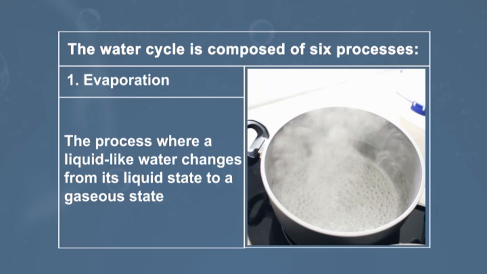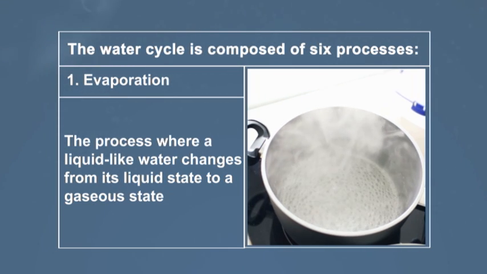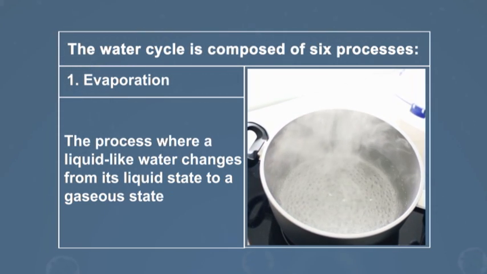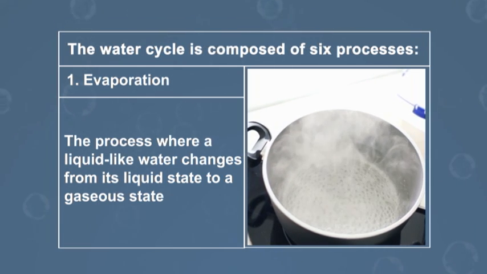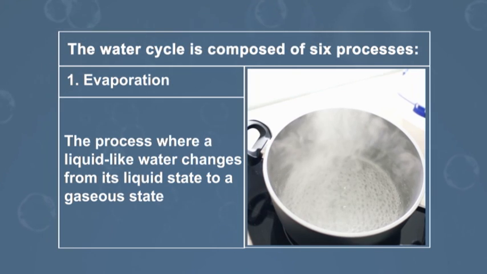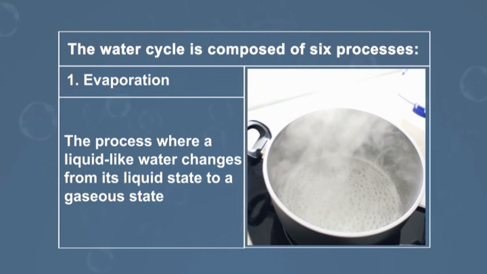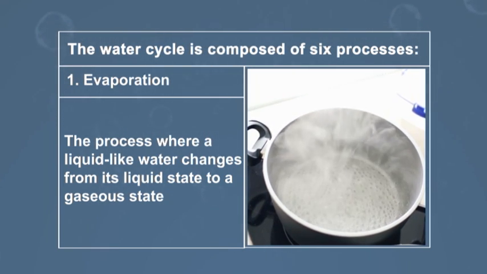There are 6 important processes that make up the water cycle, namely: 1. Evaporation, the process where liquid like water changes from a liquid state to a gaseous state. Liquid water becomes water vapor. Although lower air pressure helps promote evaporation, temperature is still the primary factor.